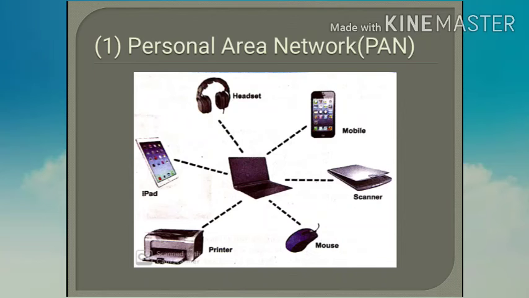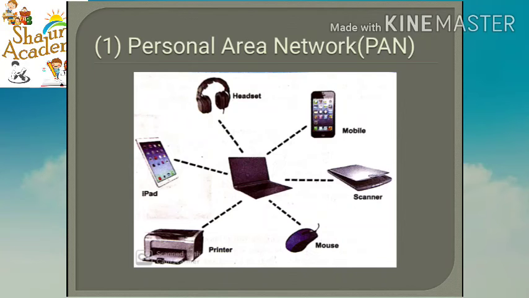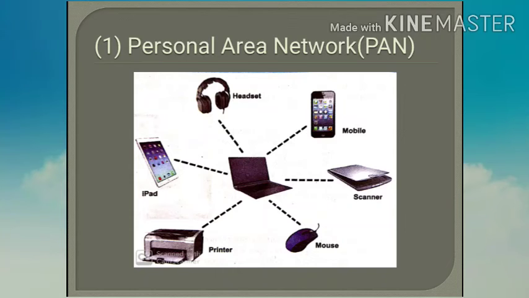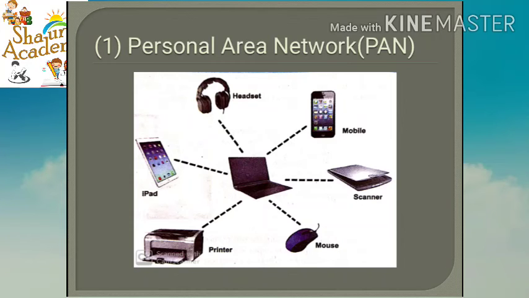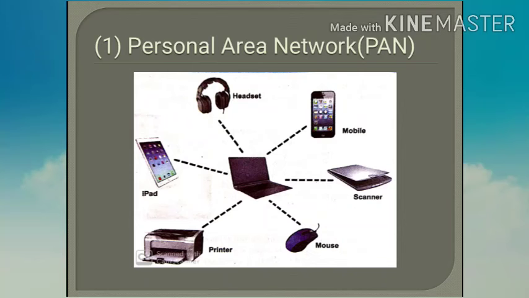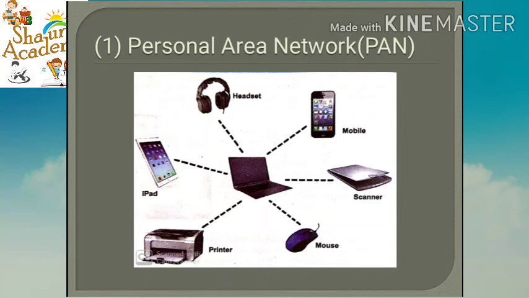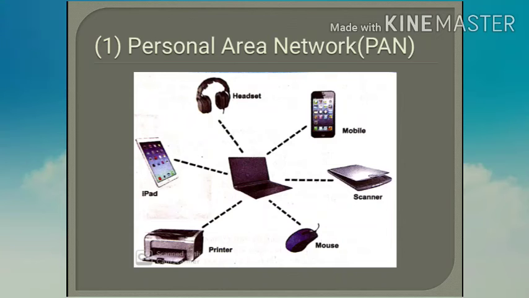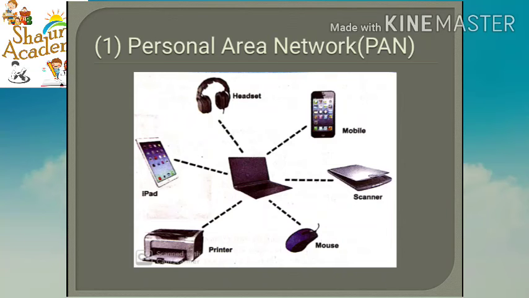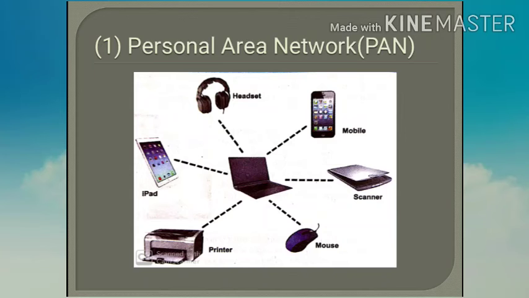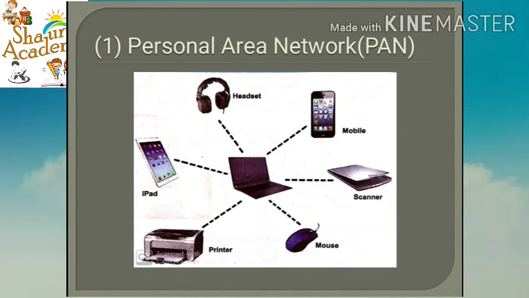Means to establish this kind of network, either you can connect the devices using cables or it can also be wireless. The examples of wired PAN are USB and FireWire technologies, and the examples of wireless PAN are Bluetooth and infrared technologies.